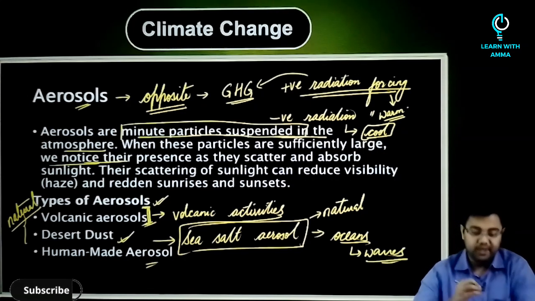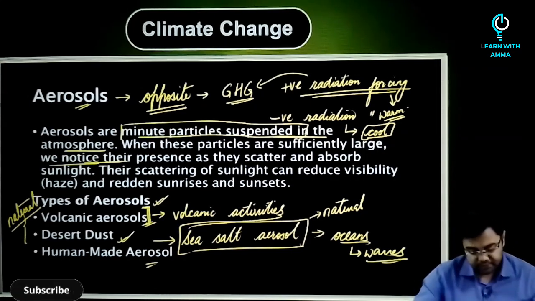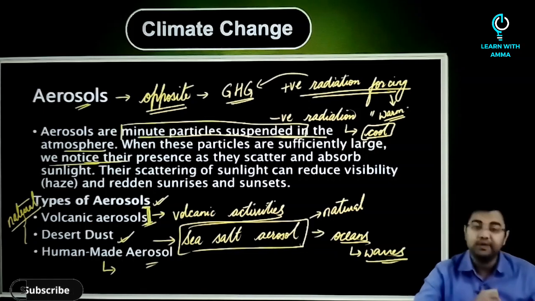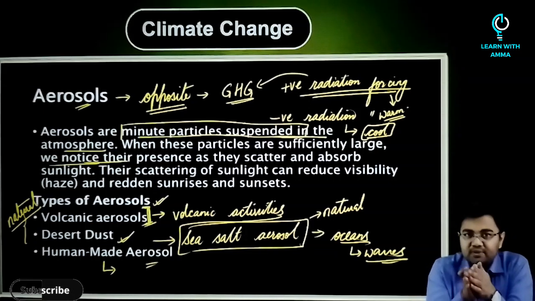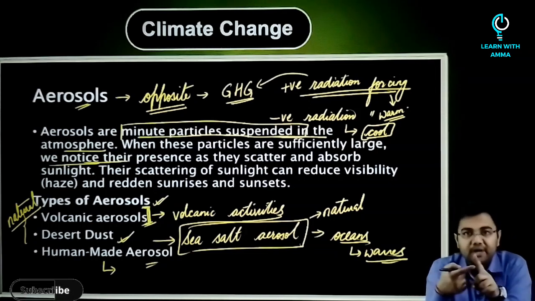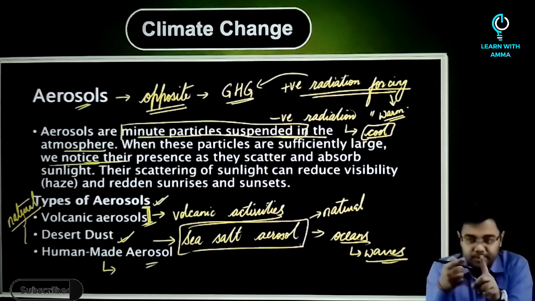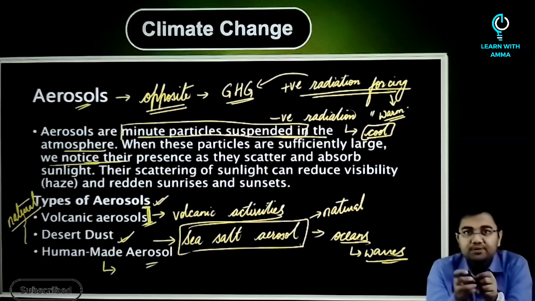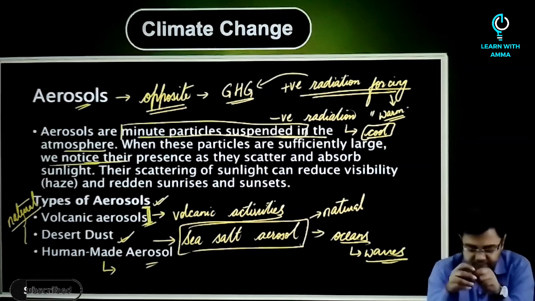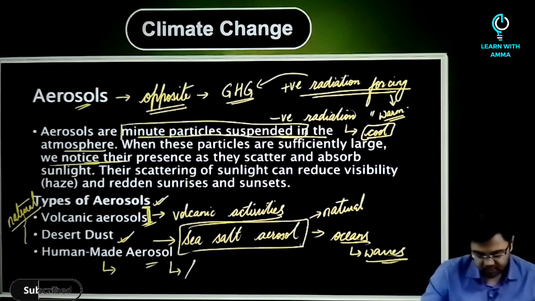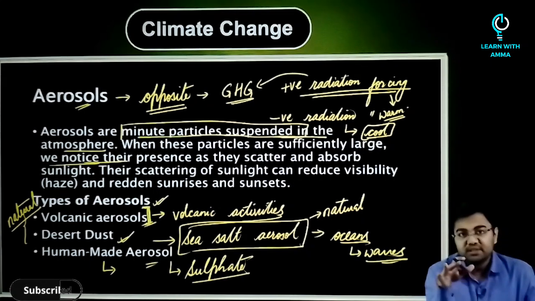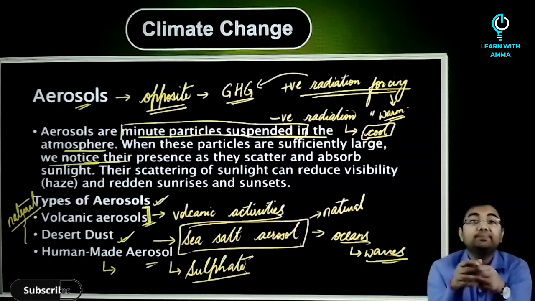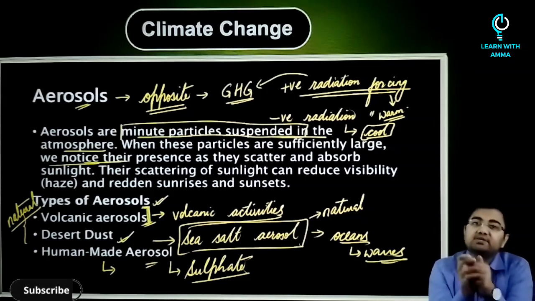Now apart from that, the next kind of aerosol that we have is a human-made aerosol. A large part of this aerosol comes either from burning of coal and fuel, or coal and petroleum, and burning of forests as well. The concentration of human-made aerosol, especially the one called sulfate aerosol, has been growing immensely since the start of the Industrial Revolution.